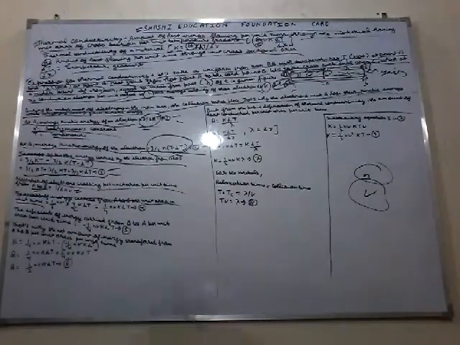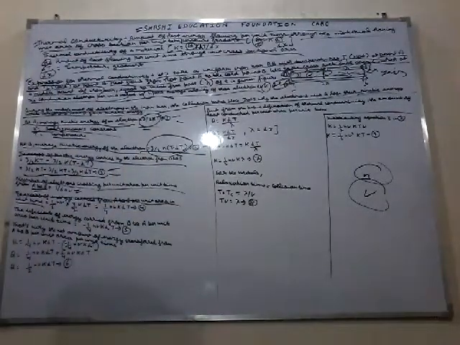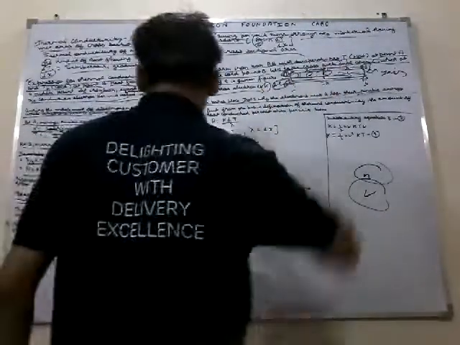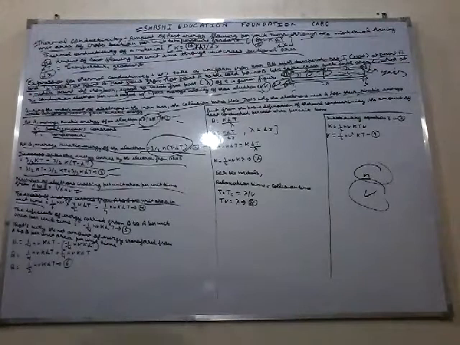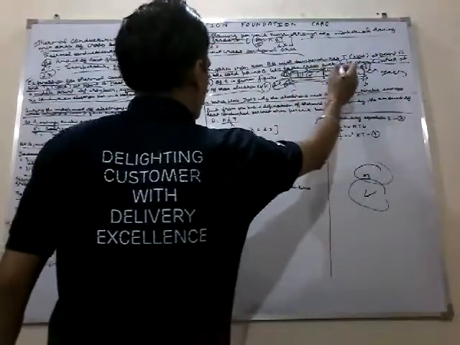Here they talked about the excess of energy carried from A to B by electrons per unit area in unit time.